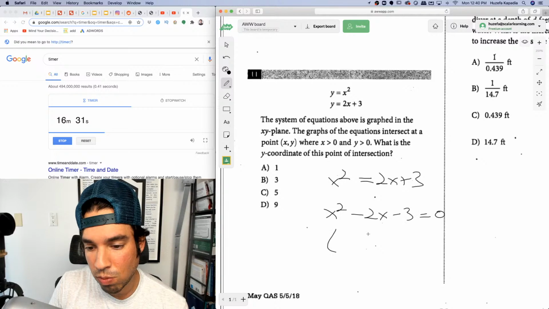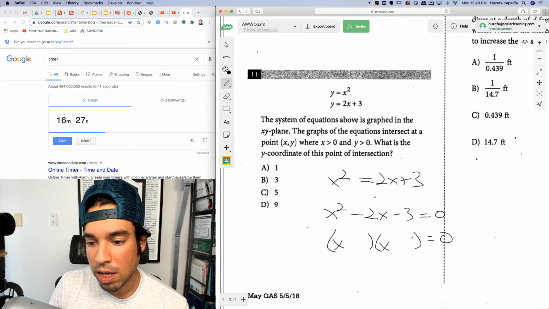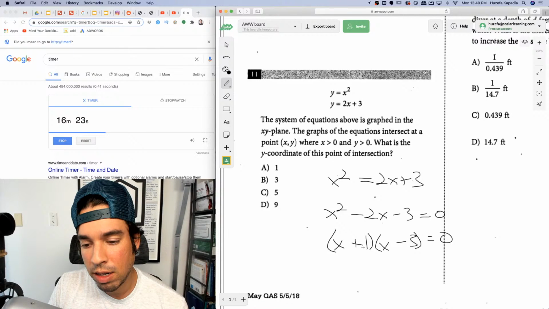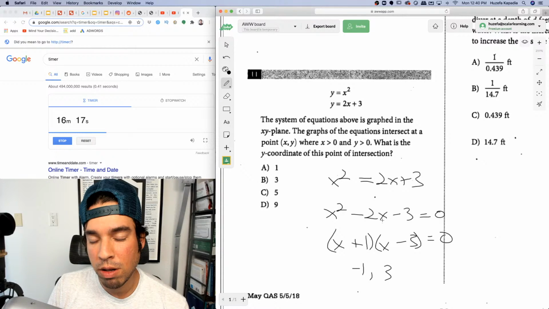Standard protocol says we factor if it's factorable. x, that is a 3 and a 1. That is minus, that is plus, because it multiplies to negative 3 and adds to negative 2. So my solutions are negative 1 and 3. Now, let's plug them in and find the corresponding y value.